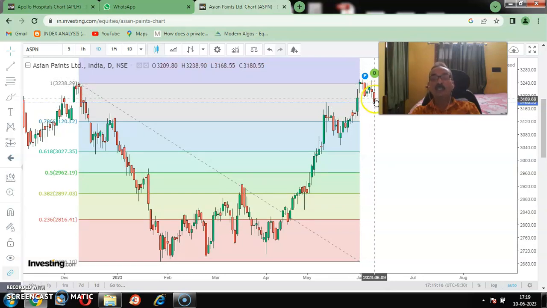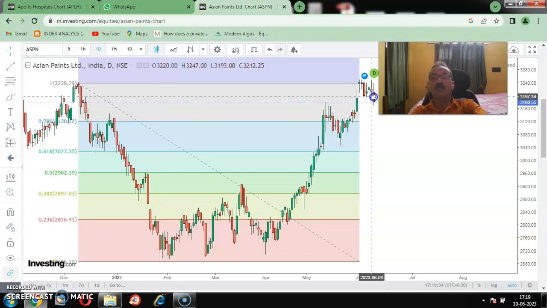So that last candle is here. We expect it might come down up to this level, and from there, if you see any bullish candle, it will go up. Otherwise, if you see any bearish candle, it may come down. How much may it come down? How much can the retracement be? The 61.8% can be the retracement.